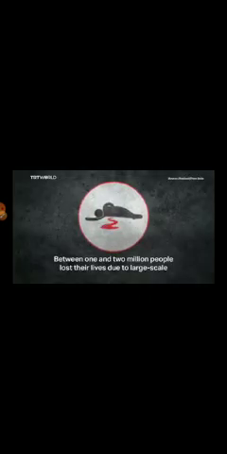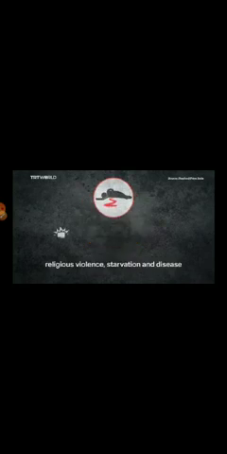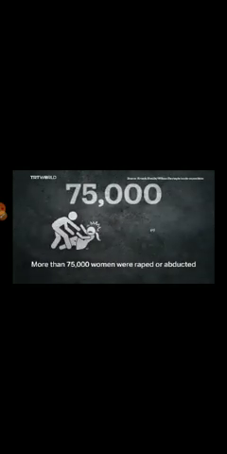An estimated 15 million people were uprooted as Muslims began trekking to East and West Pakistan, while Hindus and Sikhs went the other way. Between 1 and 2 million people lost their lives due to large-scale religious violence, starvation, and disease. More than 75,000 women were raped or abducted. But how did this religious hatred spark so much violence?